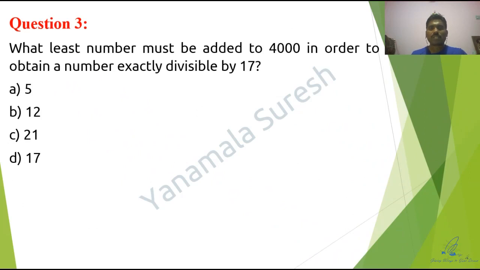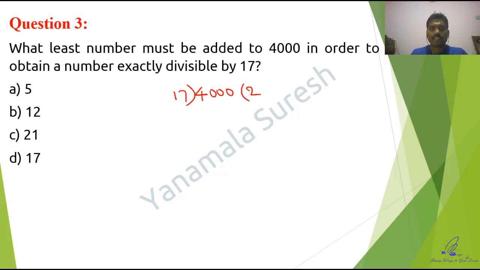What least number must be added to 4000 in order to obtain a number exactly divisible by 17? One way of solving is to take the first option and add it to 4000, so I get 4005, and check whether 4005 is divisible by 17. If the fourth option is correct, it takes a long time, since you have to check the first, second and third options. Waste of time. So what best can you do to get the answer quickly? Very simple: just divide the given number by the given divisor.